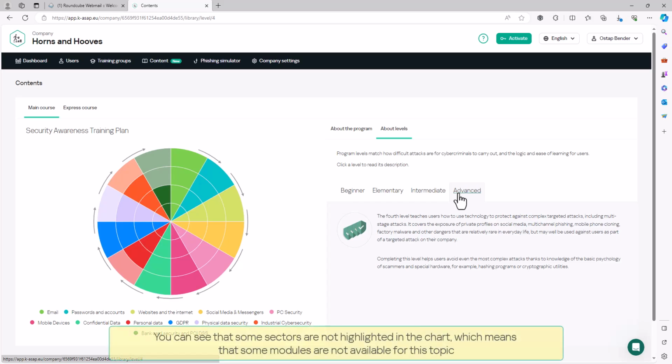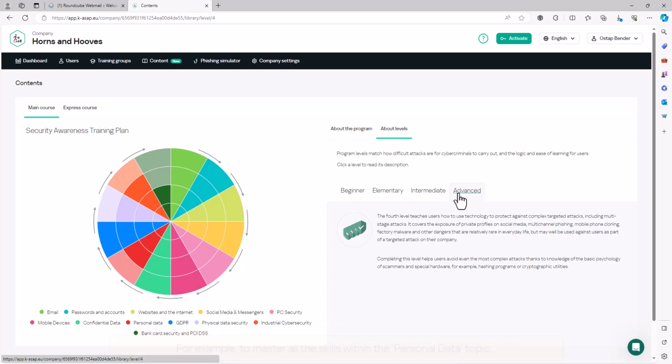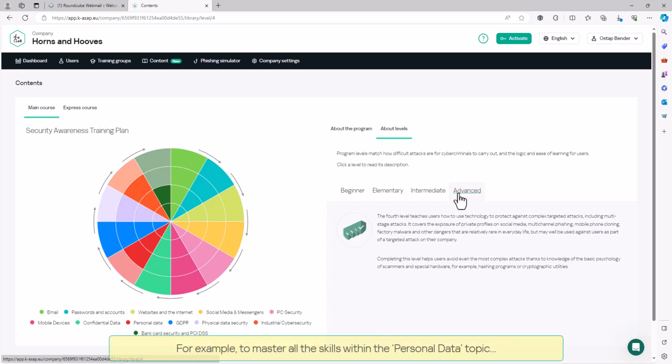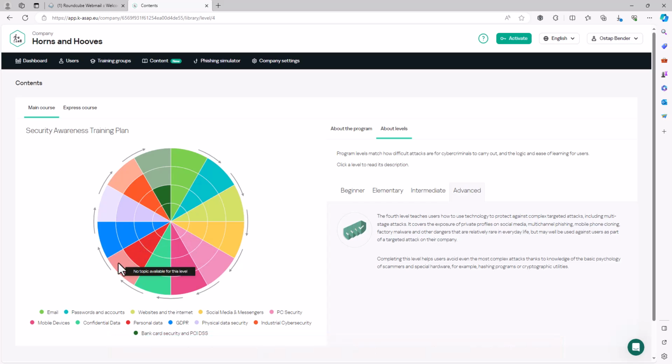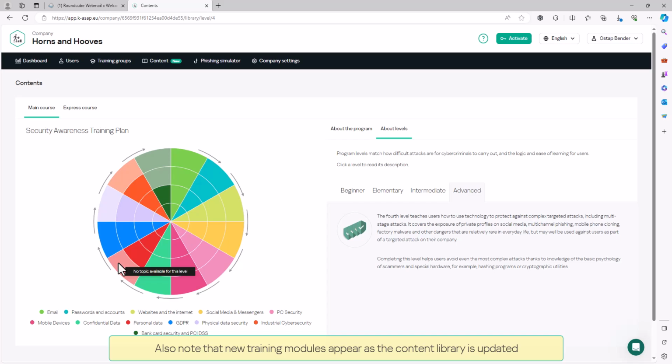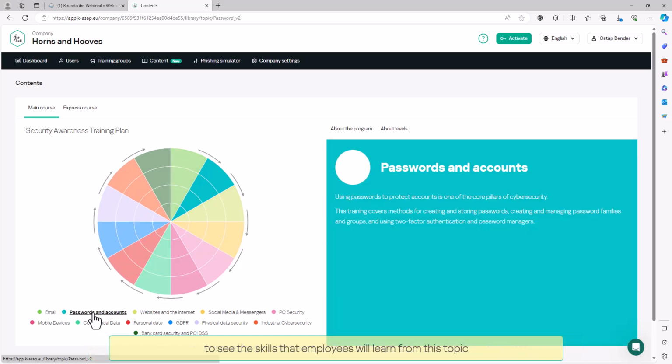You can see that some sectors are not highlighted in the chart, which means that some modules are not available for this topic. For example, to master all the skills within the personal data topic, it is sufficient to successfully complete the beginner, elementary, and intermediate levels. Also note that new training modules appear as the content library is updated. Domains are represented in the chart, and an administrator can select any of them to see the skills that employees will learn from this topic.